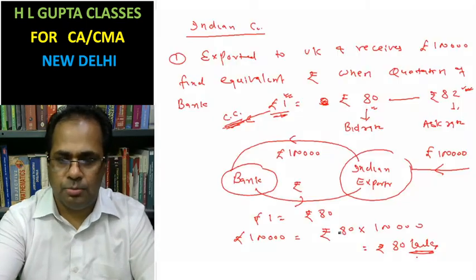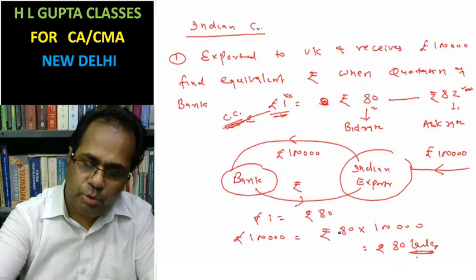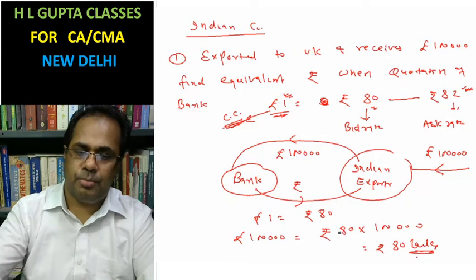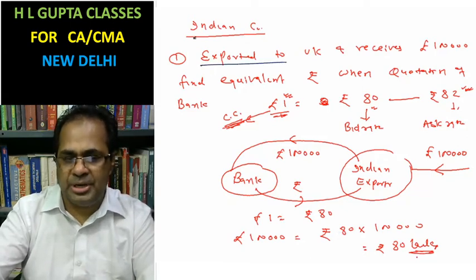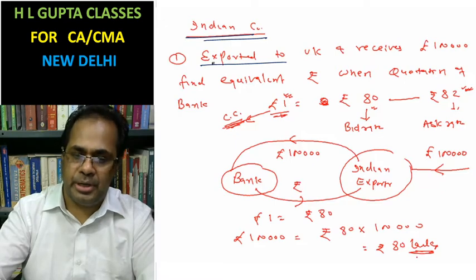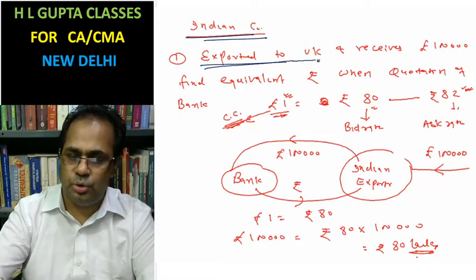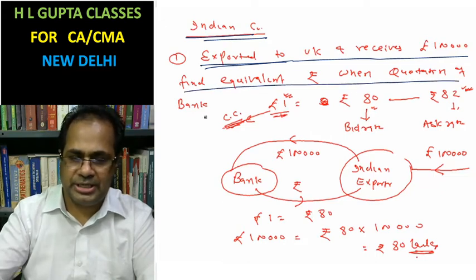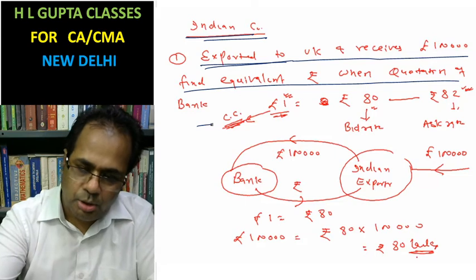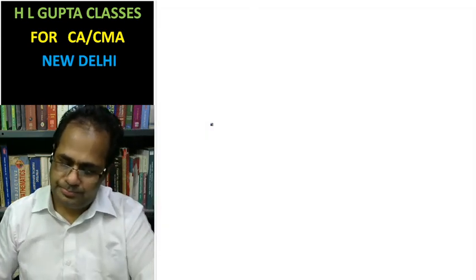Okay, now I am going to give you one example. An Indian company exported to a UK company and received pound 1 lakh. Find the equivalent rupees when the quotation is this.